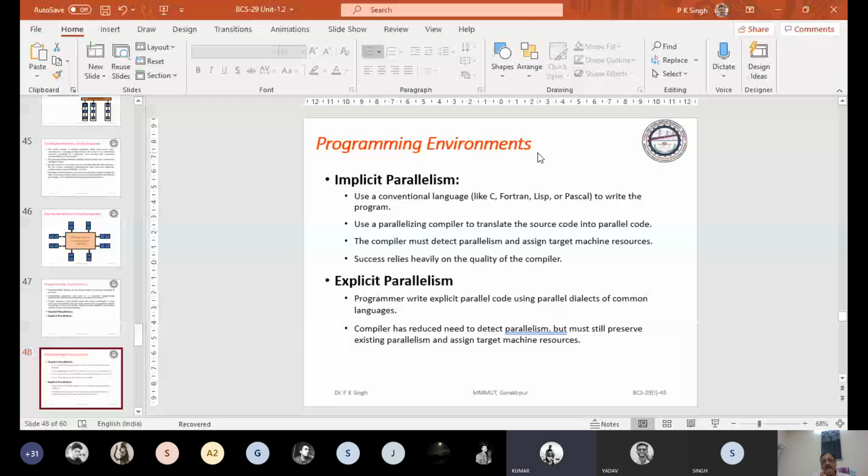Okay, and the second type of parallelism is explicit parallelism.